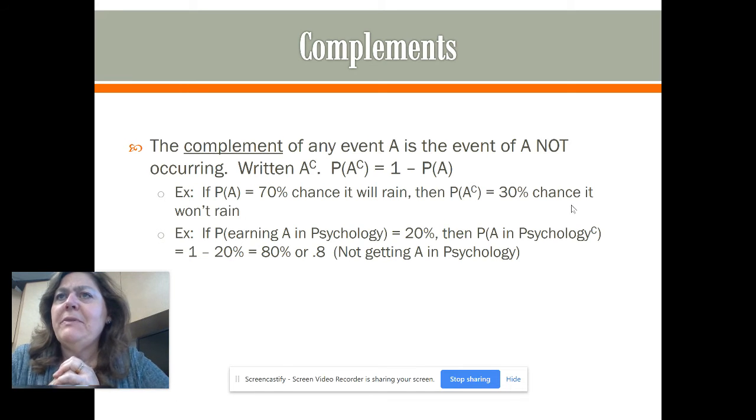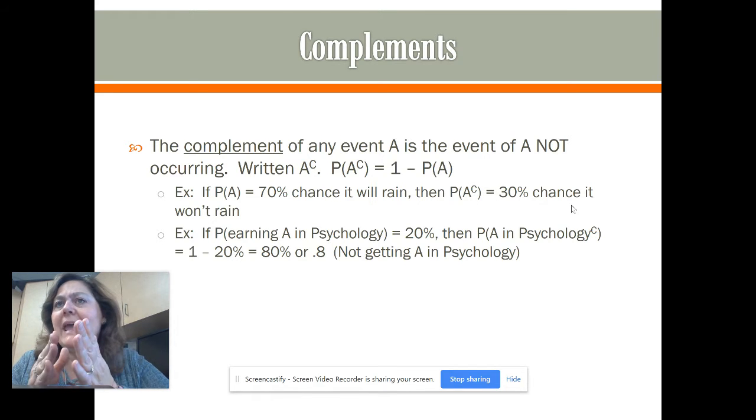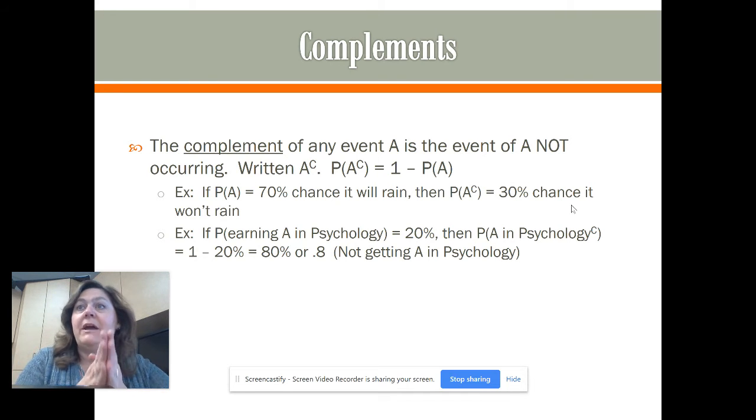All right, we were talking about the complement of an event. This is the event of A. That would be the probability of A not occurring. It's written A with a raised C. So the probability of A not happening is, of course, 1 minus the probability of A happening.